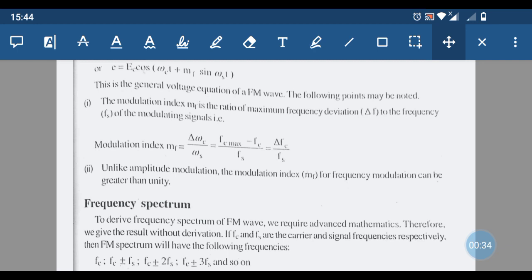So frequency deviation, as an example that we have seen in the last class: if the carrier frequency is 100 kilohertz and the signal frequency is 1 kilohertz, then it will not be 100 plus 1.